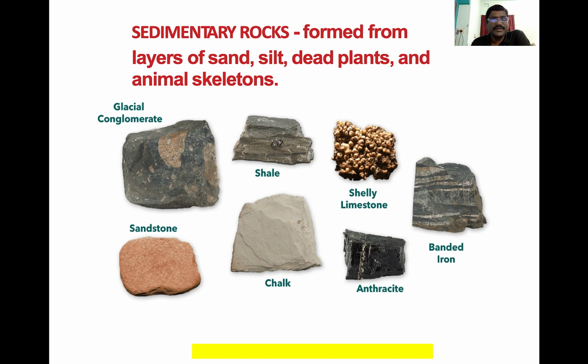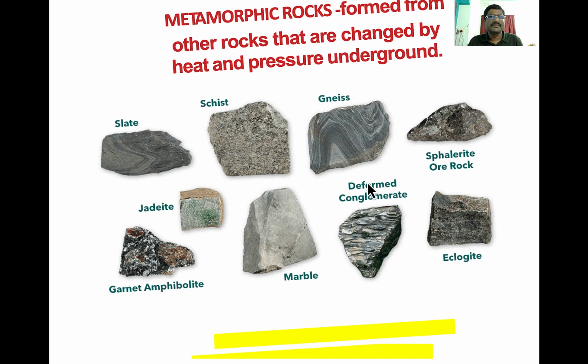Sedimentary rocks, as we know, are formed from layers of sand, silt, dead plants, and animal skeletons. All those things are formed layer by layer. Sandstone is one of the known sedimentary rocks used in civil engineering. Chalk, anthracite, and limestone are also some of the types of sedimentary rocks.